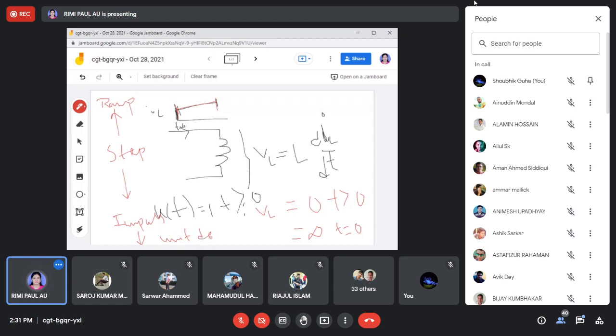Unit means just the value is 1. Otherwise, you can say doublet function if the value of this function is not equal to 1. Okay, is it clear? So the same thing you can apply for capacitor voltage.